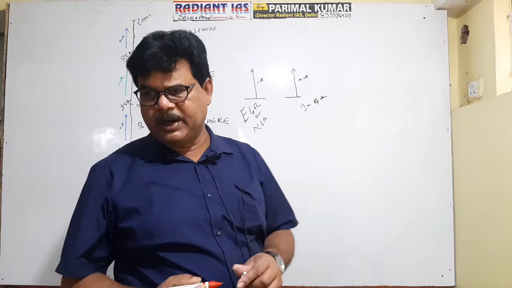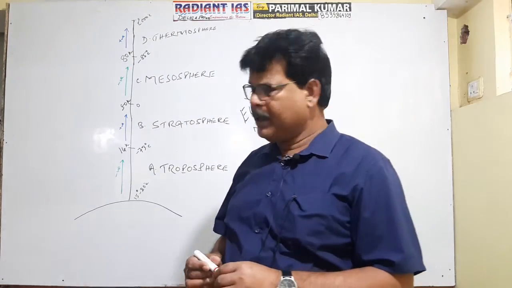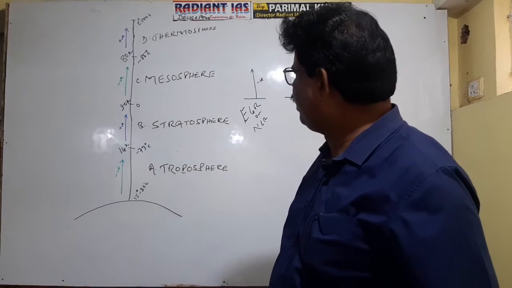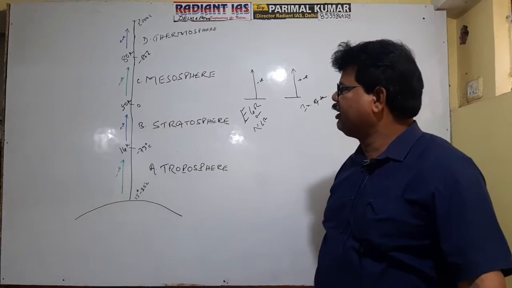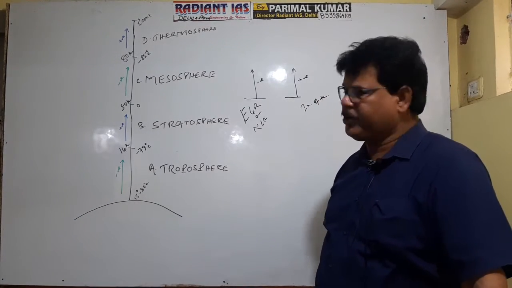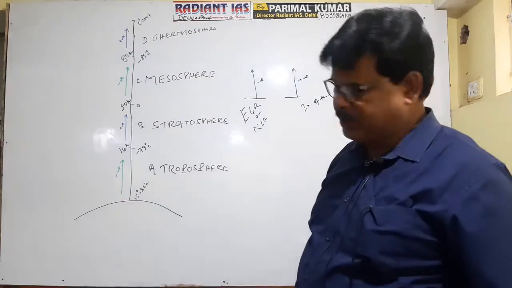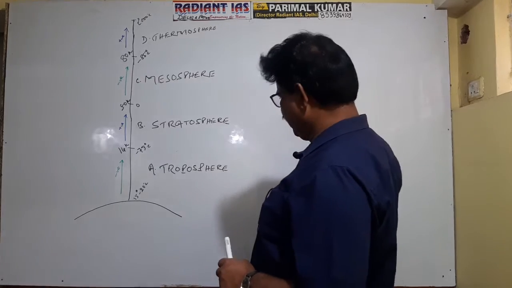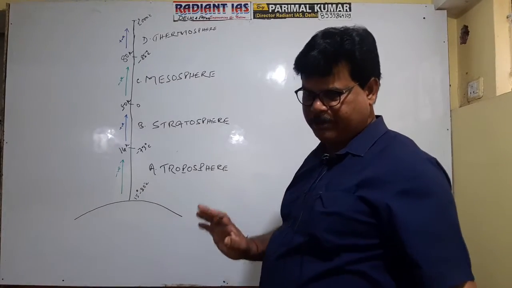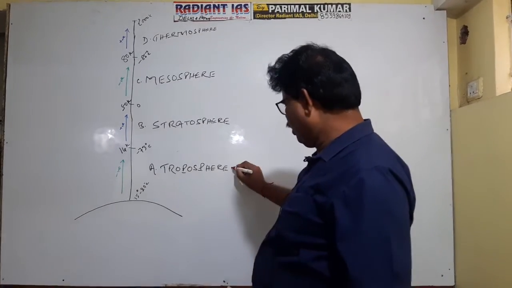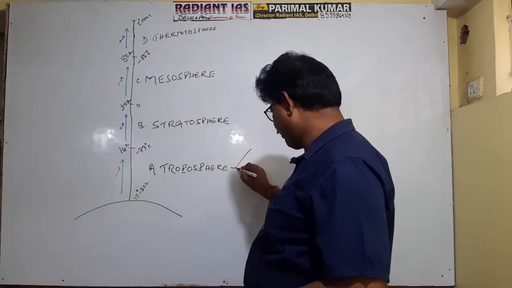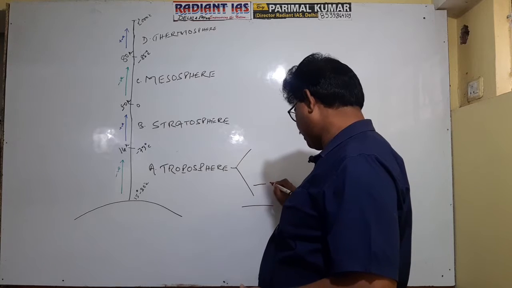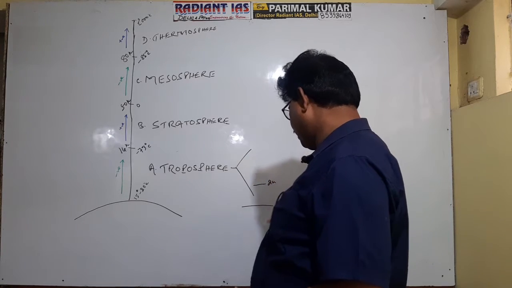The lowermost layer is referred to as troposphere. The second zone is referred to as stratosphere. The third layer is referred to as mesosphere. And lastly, there is the thermosphere. Again, as far as troposphere is concerned, it is further divided into three subdivisions. The lowermost part of troposphere extends up to 2 meters from the Earth's surface.